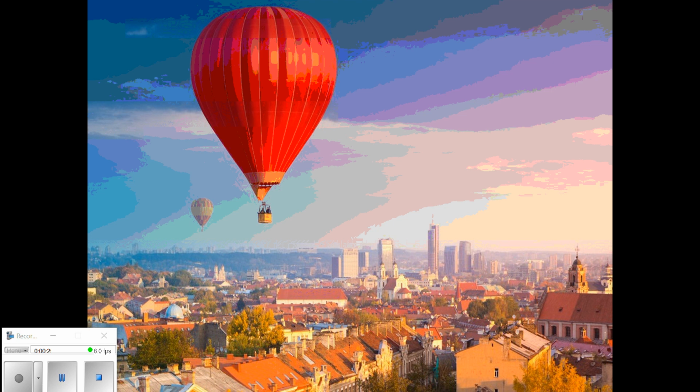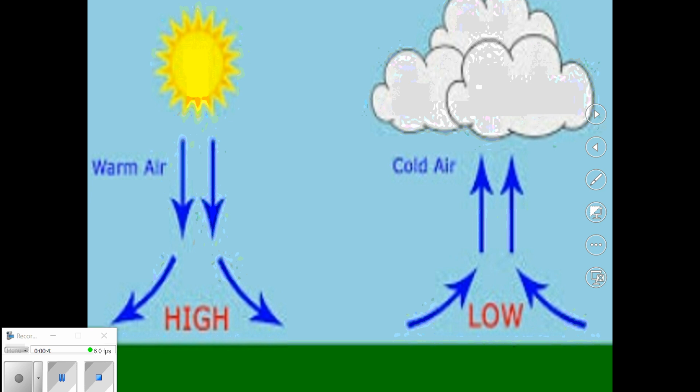Like this, heated air mass expands and rises up. Today we can discuss temperature and atmospheric pressure. The expanded air is less dense, hence it ascends. Ascend means rise upwards. So what will be the result? This leads to the lowering of atmospheric pressure. This region pressure will be less.